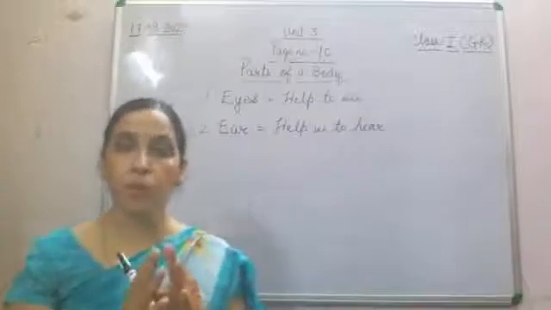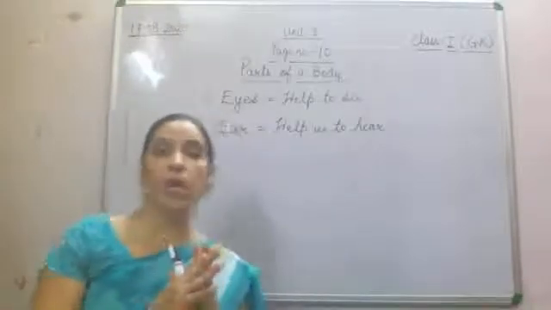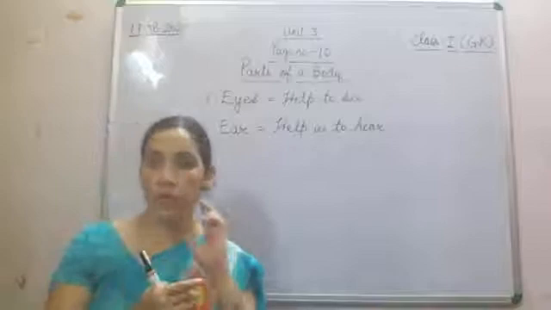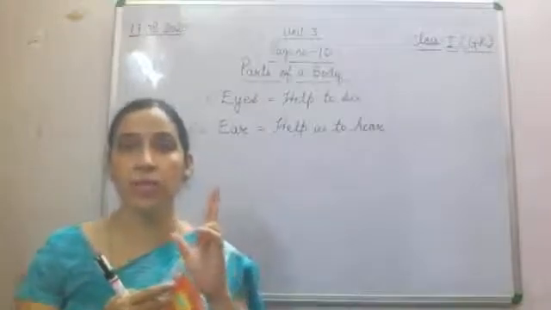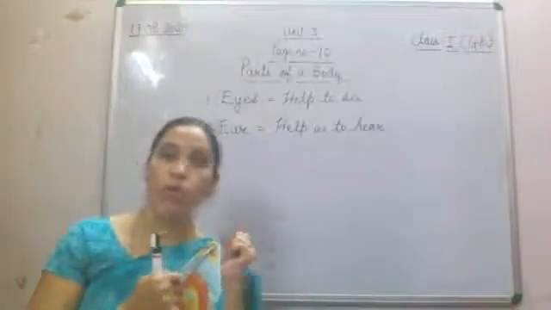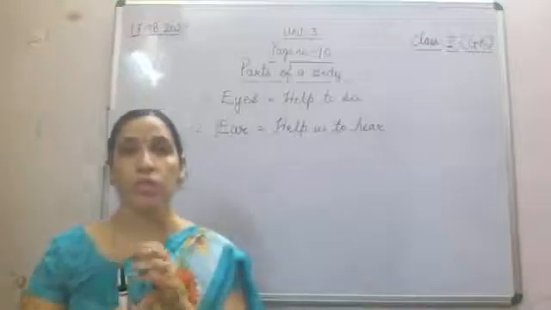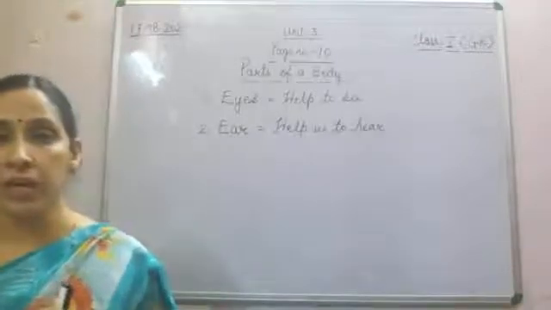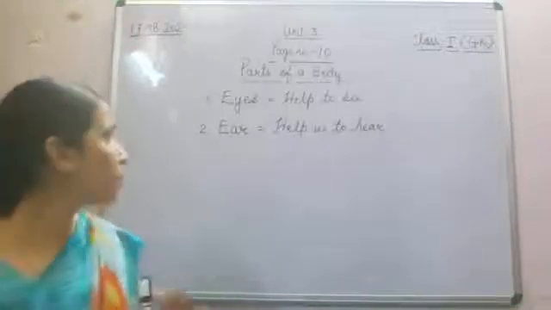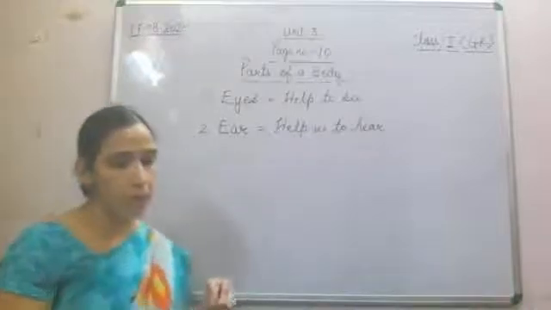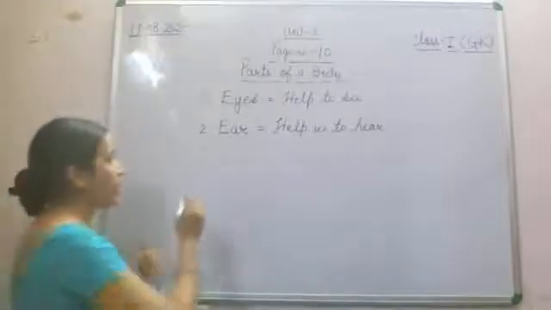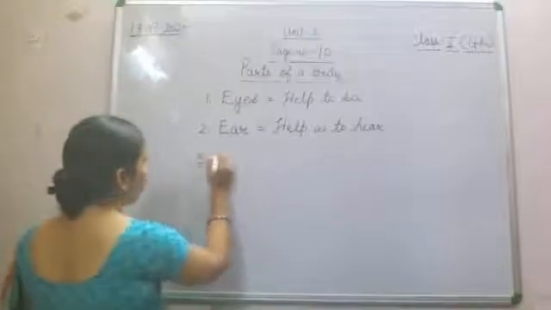Sometimes if your body is turned toward this position, how will you be able to know? There are nerves which pass a signal to the brain कि आपकी body अब इस तरफ झुक गई है. So that is the function of ear. Now ear we have done. Now next body part is nose.